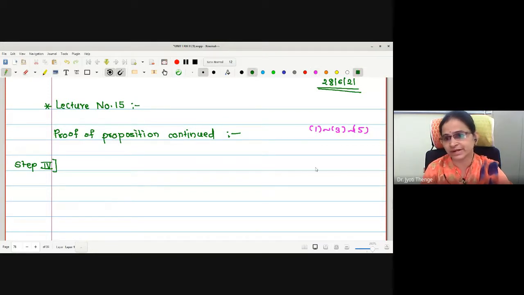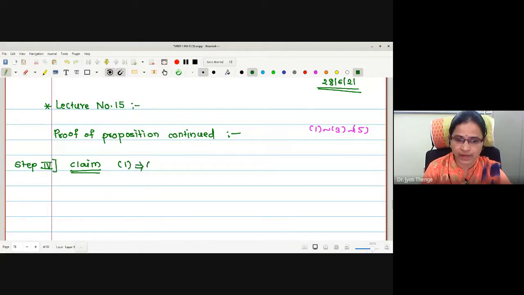What should be my strategy of the proof? 1 implies 3, 3 implies 5, and then again 5 implies 1. What is the claim in this step? The claim is to prove 1 implies 3. Okay. Now what is 1? 1 is that E is measurable. Let me write, given that E is measurable set.